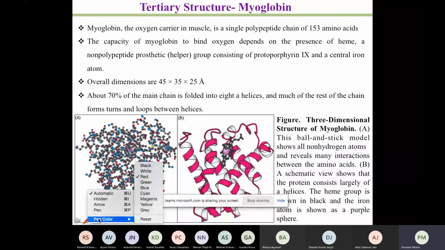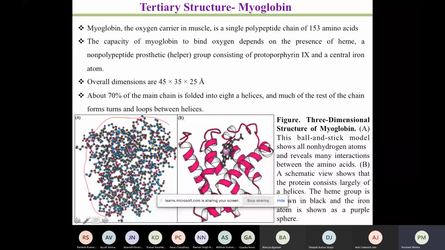I'll describe this further. What you have here is a complex structure. This is the kind of shape it has made. It's a ball and stick model. And if I look at this other structure, this is the shape. In this shape, what do you find? Though it is mostly made up of alpha helix, it can also have a beta sheet. It can have a turn. It can have connecting links.